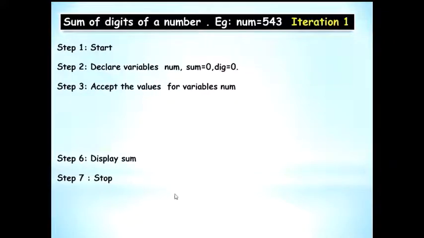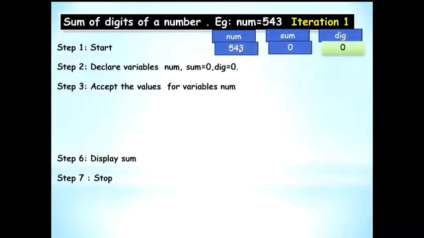Let's see step by step. Say that the number is 543. So at iteration 1, say that you have accepted at step 3 543. Okay. So num, sum, digit are your containers or your variables. Values for them are 543. Sum is right now 0 and digit is 0.